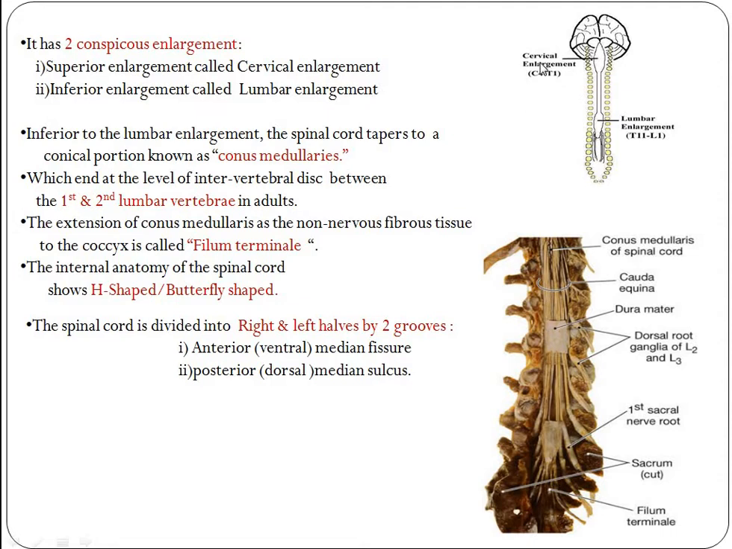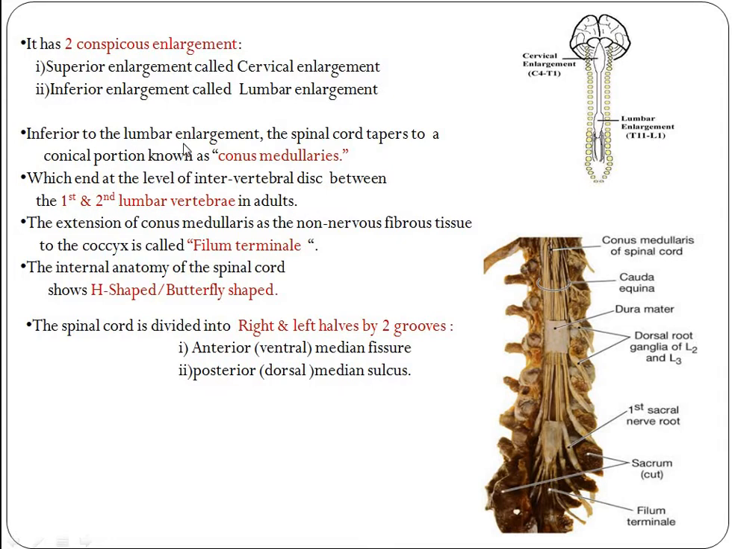Here there is the superior enlargement, called the cervical enlargement, which starts from cervical vertebra C4 to T1, thoracic vertebra 1. Next one, the inferior enlargement is called the lumbar enlargement. It starts from thoracic vertebra 11 to lumbar 1. How many lumbar vertebrae are there? Five, no? So it will end at lumbar 1.